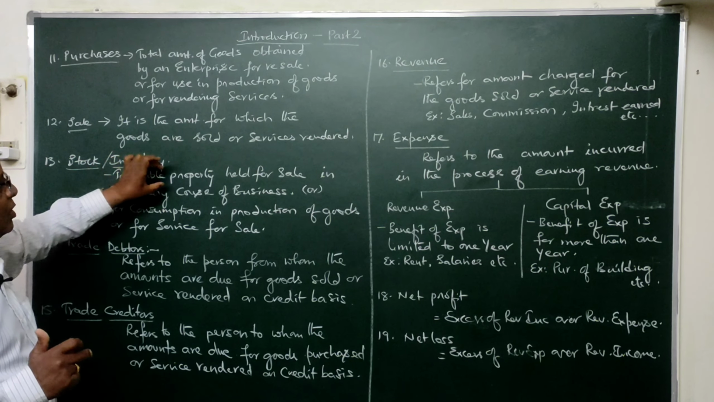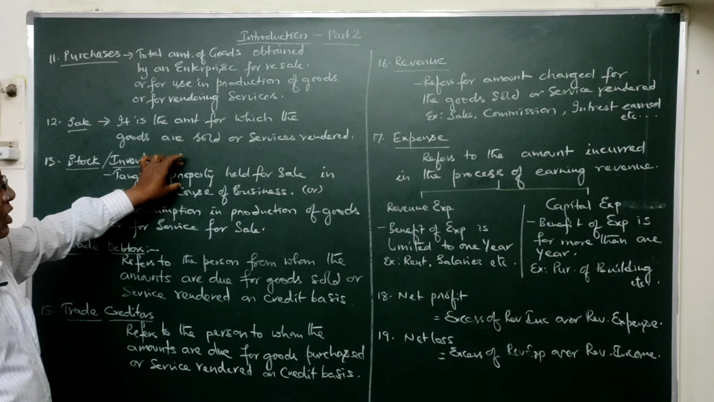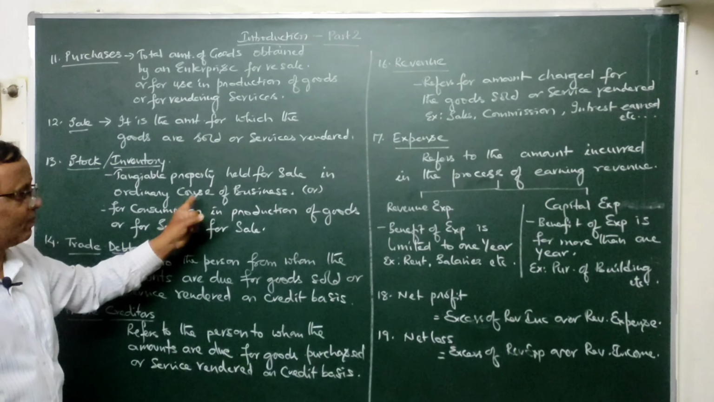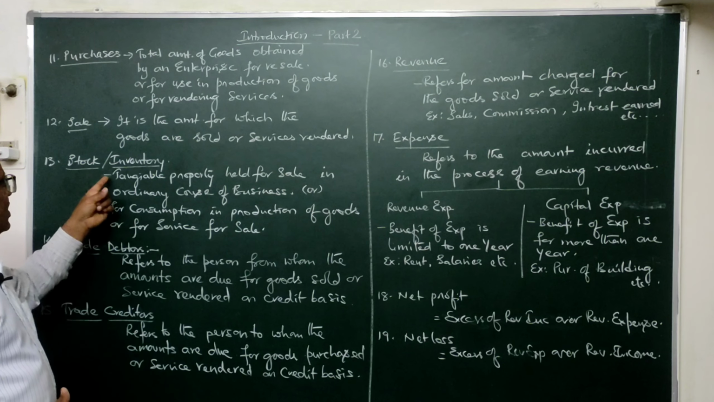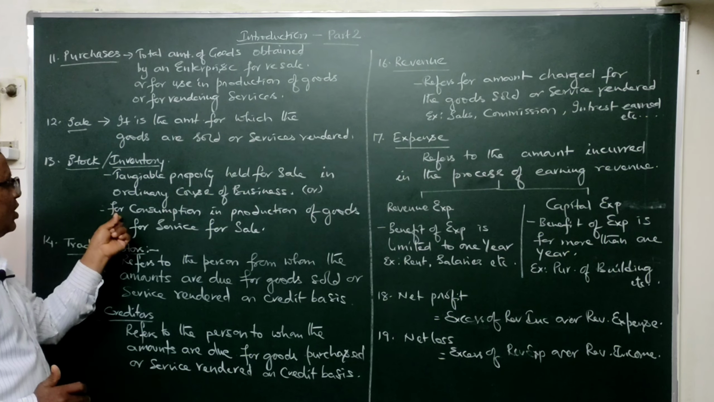So there is a tangible property of the business. Tangible property means a property which can be seen with our eye, okay, which is held by the business for sale in the ordinary course of the business. So similarly, we can say inventory or stock also. This is another definition of that one only.